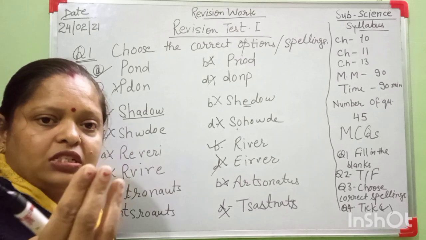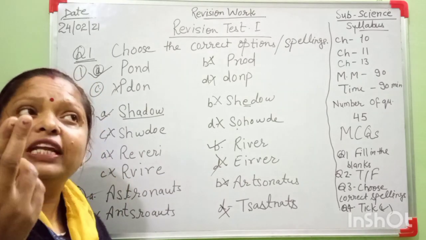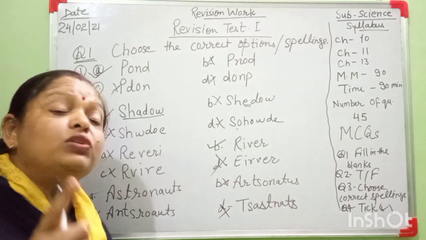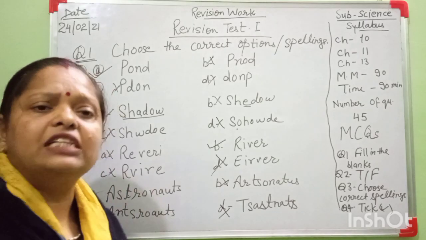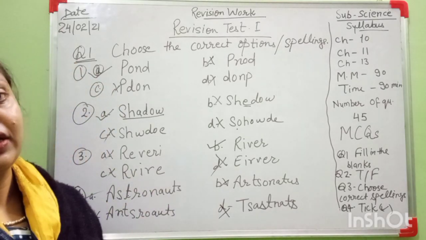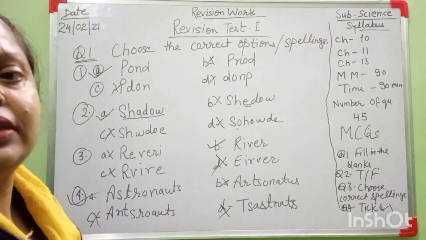3 astronauts' names and 2 women astronauts' names: Kalpana Chawla and Sunita Williams. If you learn these spellings now, I think there is no problem in your exam. Okay, students. Then move to the next question.